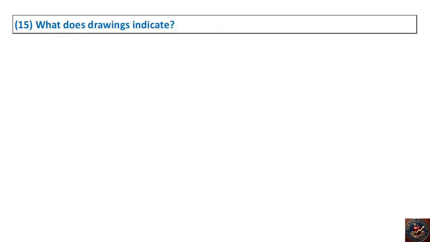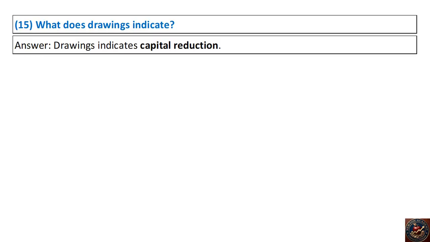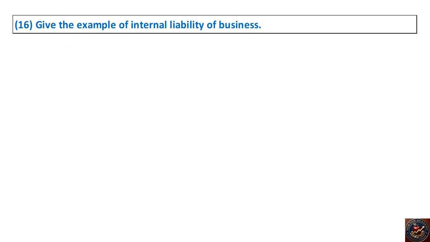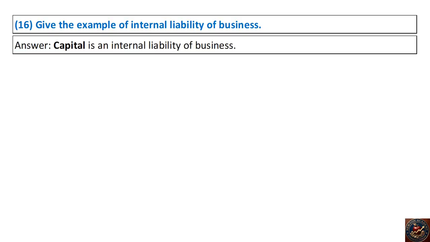15. What does drawings indicate? Answer. Drawings indicates capital reduction. 16. Give the example of internal liability of business. Answer. Capital is an internal liability of business.